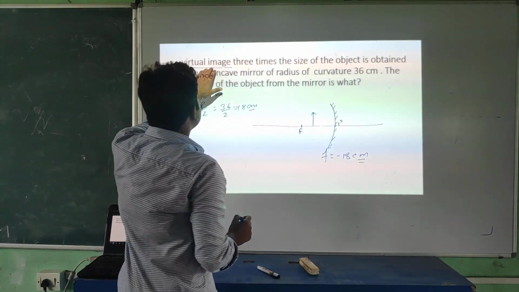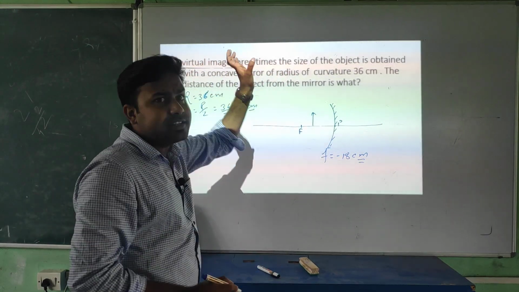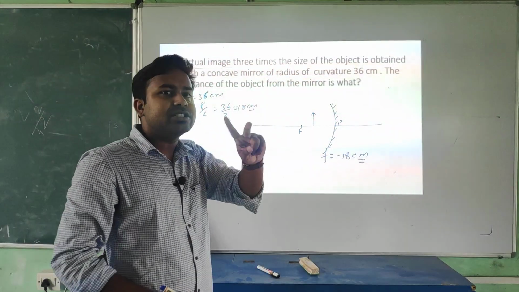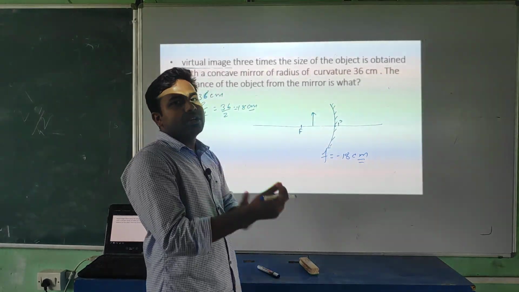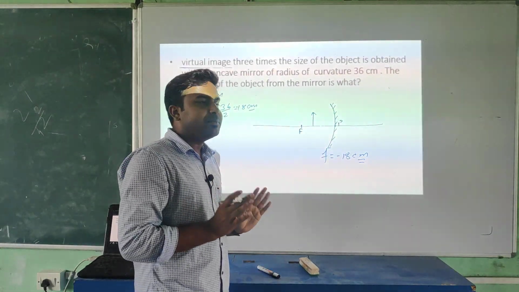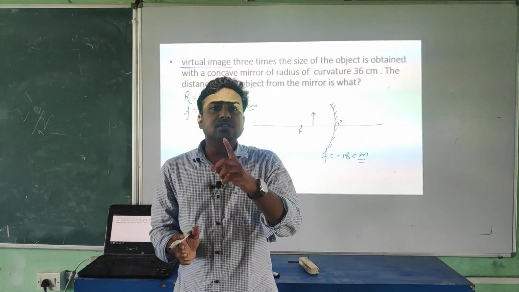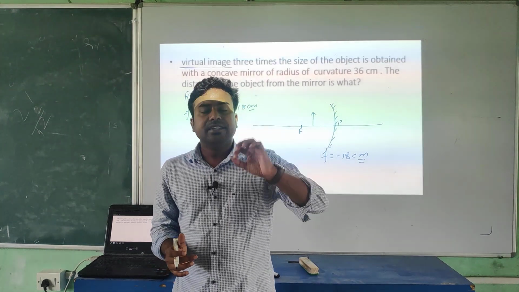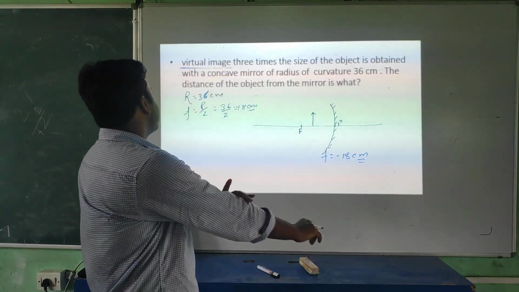And if this word virtual image is not given and it's just written the image is 3 times, then you have to consider 2 cases. One case you assume a real image, one case you assume a virtual image, then solve. And trust me, in 2009 IIT also asked a question like this. The same question IIT asked. In that case you have to consider both cases. I will discuss that question also, don't worry.